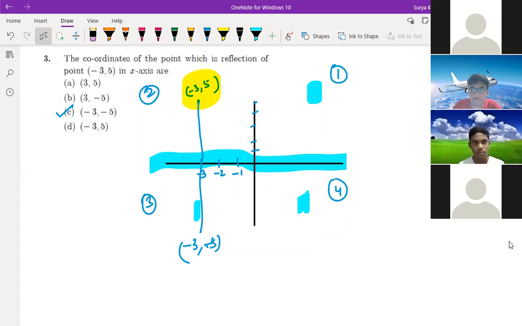Remember that if you are writing anything, this is like very easy concept. If you are writing mirror image is x, no, so your x will not change, y will get changed. If this is y axis, then y will remain the same, x will get changed. Understood? That is shortcut. If you want to remember, you can remember in that way. If the reflection is on x-axis, then x is remain same, y will get changed. If reflection on y-axis, then y will be same, x will get changed. It's clear?